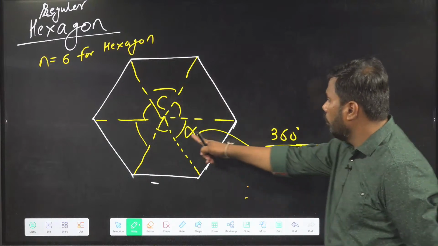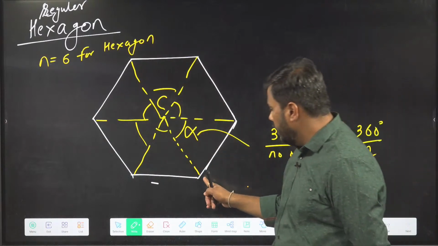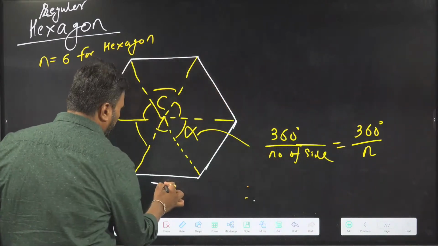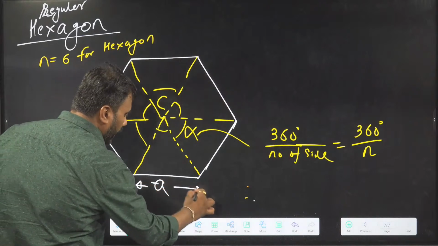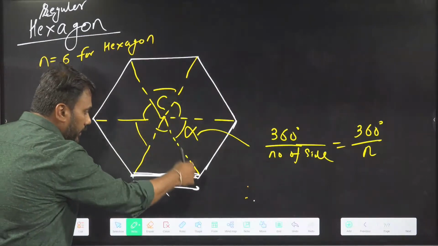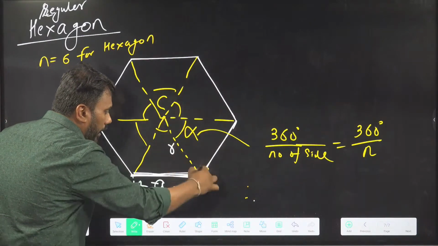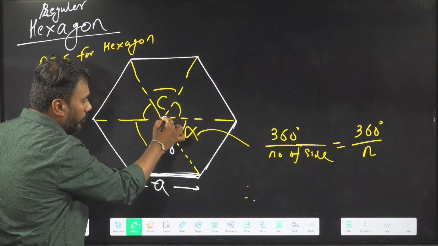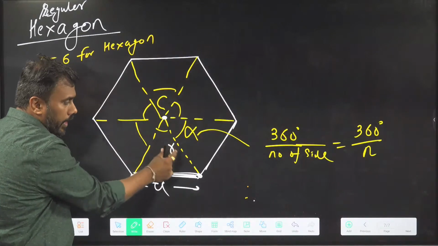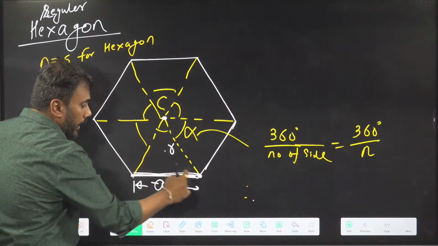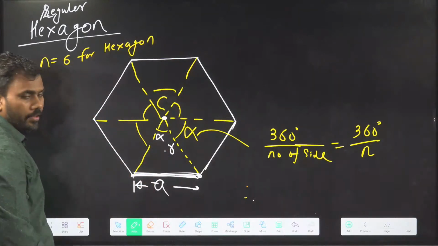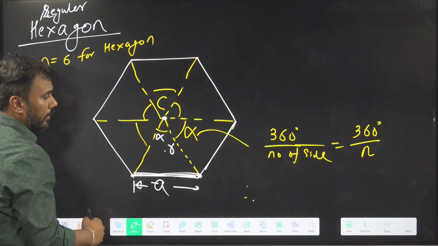So now this angle is known to me. If the side length of this regular polygon is A, and the distance of center to vertex is R, then R has to be determined. A is known to me. What can I do? I can use this angle alpha to find out R. How?